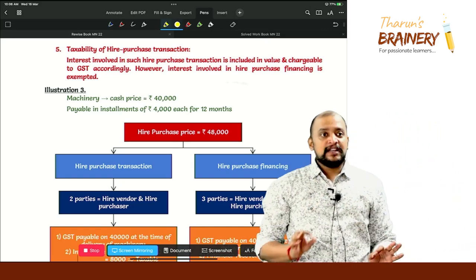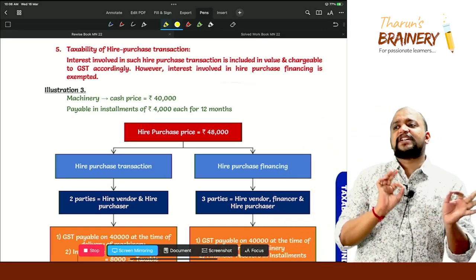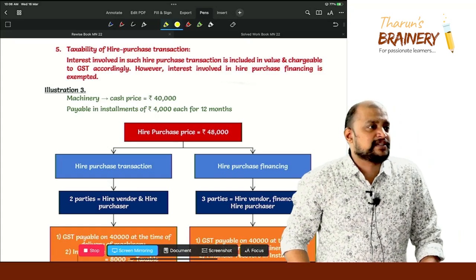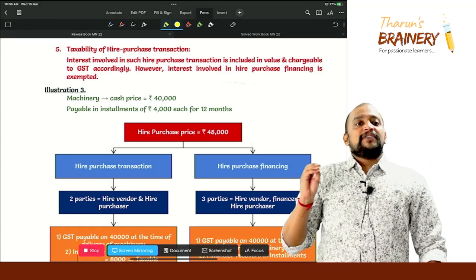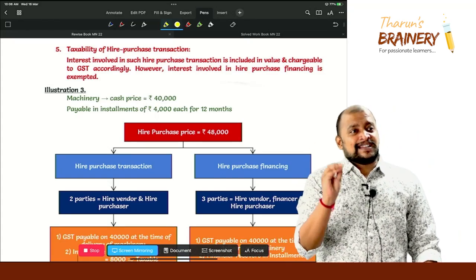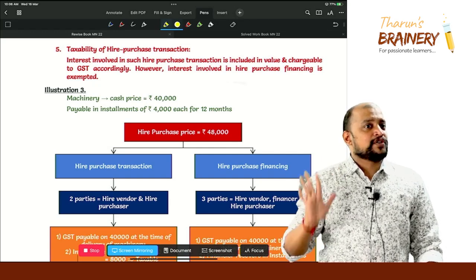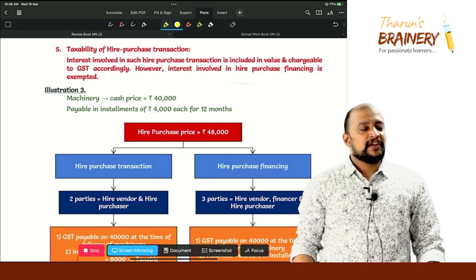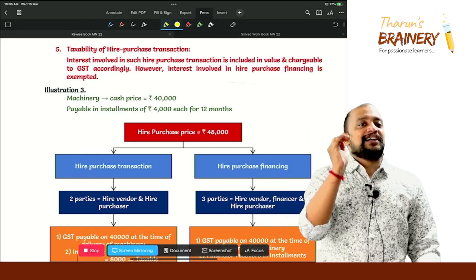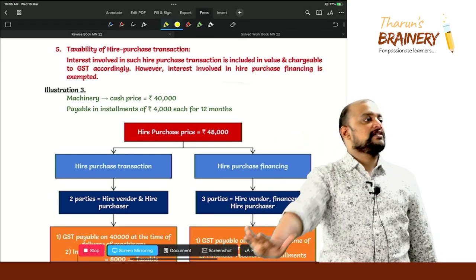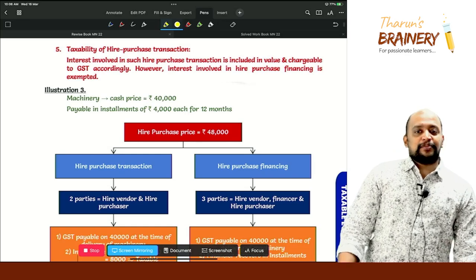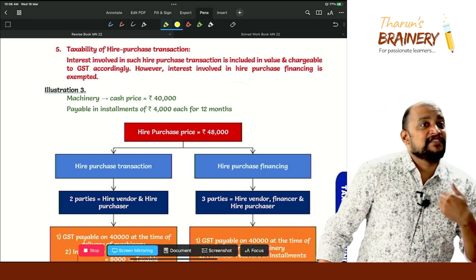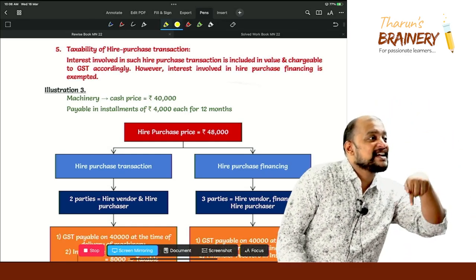So whether GST is payable on cash price or hire purchase price. First, the interest is there. What is the difference between cash price and hire purchase price? Interest. Whether that interest is for delay in receipt of consideration or interest on loans and advances. No, that interest is for delay in receipt of consideration, because who is giving you the finance facility? The seller himself.